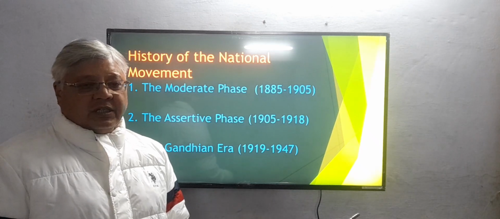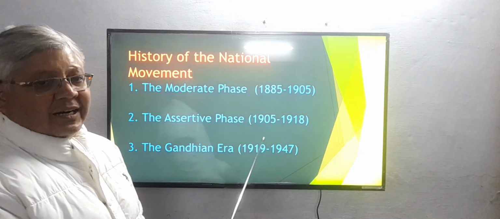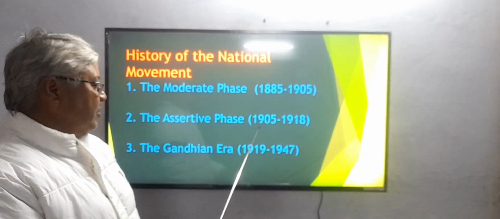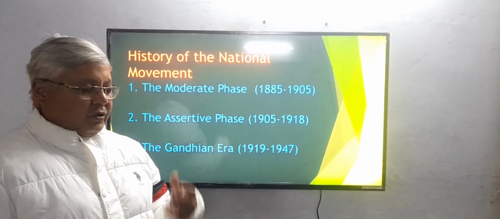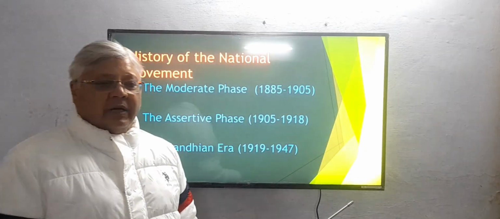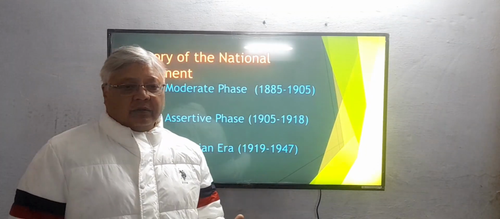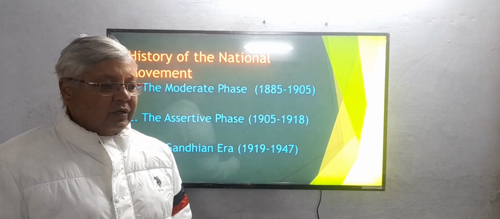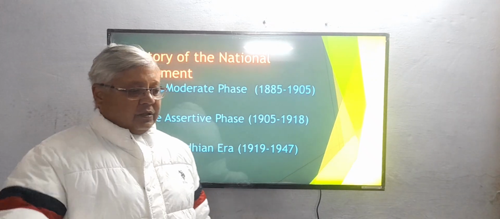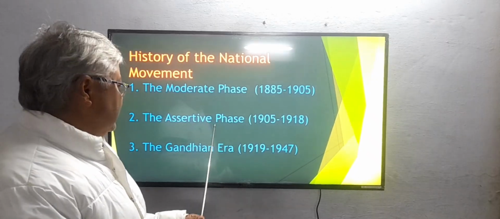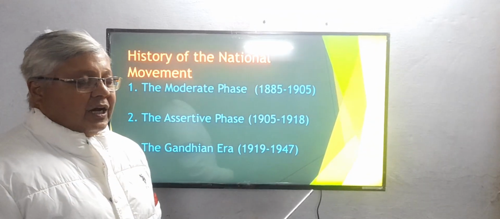The assertive or radical phase starts from 1905 to 1918, because you know that in 1905 the partition of Bengal took place, and after that the leaders of the Congress followed a radical approach. That is why this phase is known as the assertive phase.